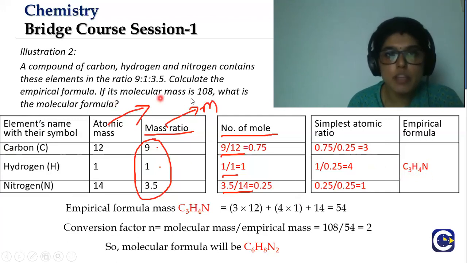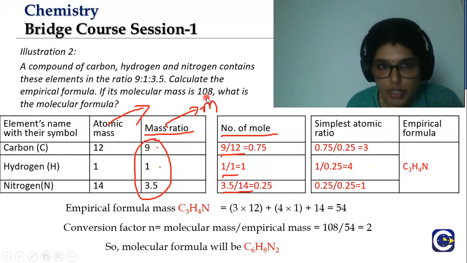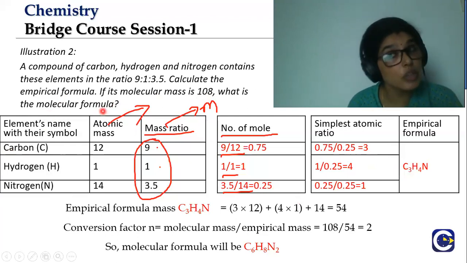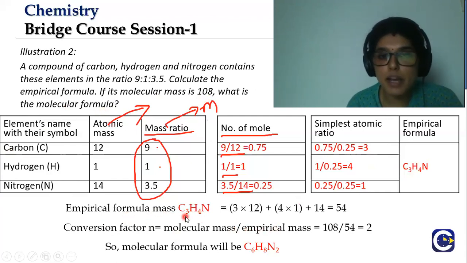Now, they have given the molecular mass to be 108 and the molecular formula has to be found. How do we find it? By finding the common factor, right? For finding the common factor, I need the empirical mass. So for the formula C3H4N, I have to find the empirical mass. That means 3 times 12, for hydrogen 4 times 1, and for nitrogen 14 is the atomic mass. It is given right here. You calculate, add it and multiply it, and then you get 54.